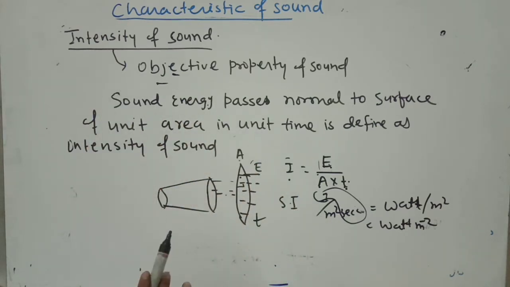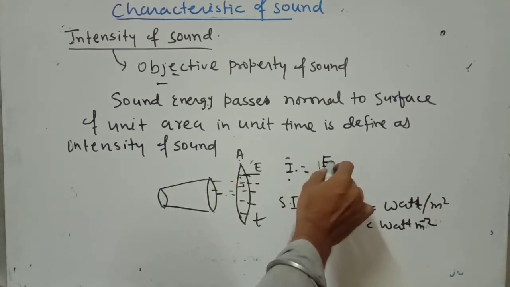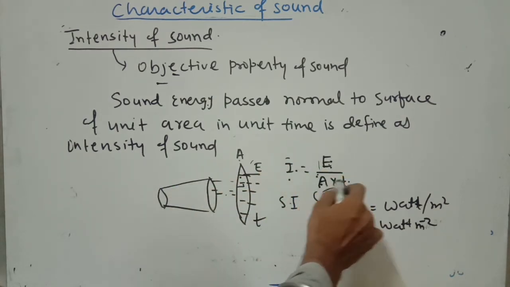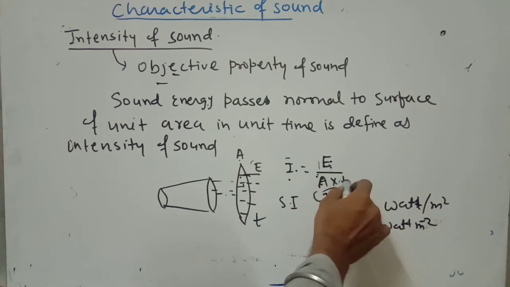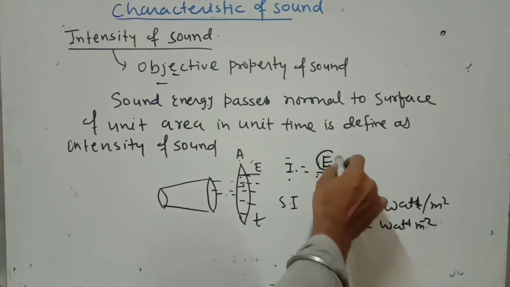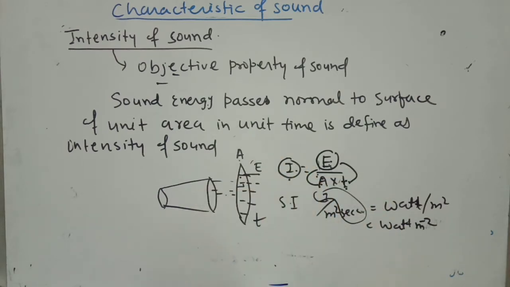So intensity is the sound energy divided by area and divided by time, that is sound energy per unit area per unit time. Its unit is watt per meter square.